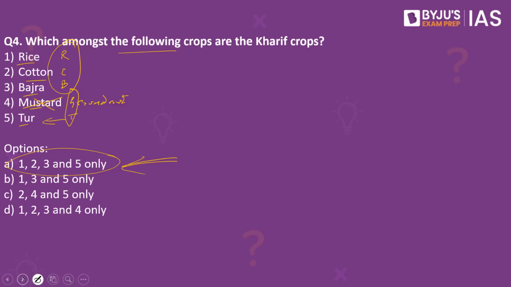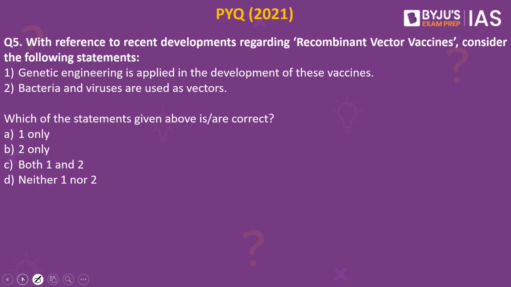Now let's look into the next practice question. With reference to recent developments regarding recombinant vector vaccines, consider the following statements. One, genetic engineering is applied in the development of these vaccines. Two, bacteria and viruses are used as vectors. Which of the statements given above are correct? The answer to this is both 1 and 2. This happens to be a previous year question from the year 2021.